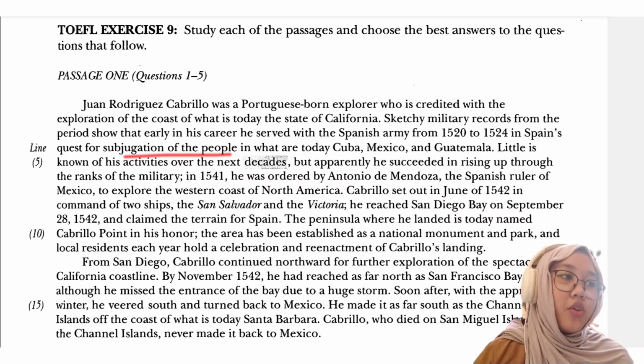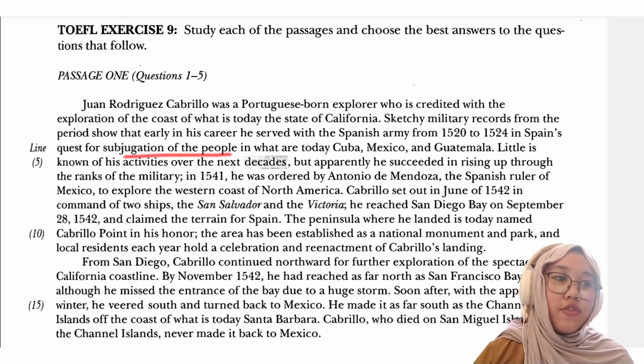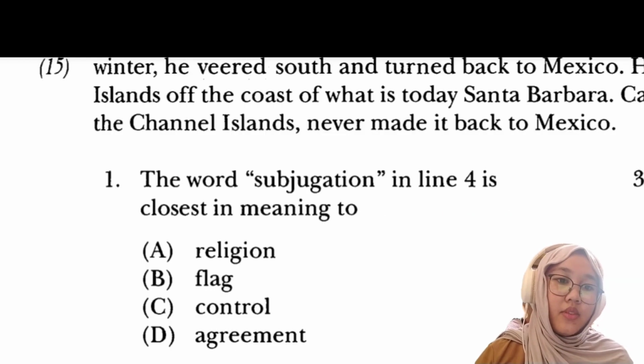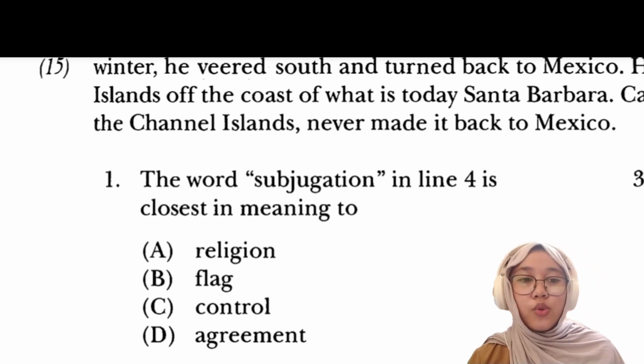Sketchy military records from the period show that early in his career, he served with the Spanish army from 1520 to 1524 in Spain's quest for subjugation of the people in what are today Cuba, Mexico, and Guatemala. The word subjugation in line 4 is closest in meaning to.